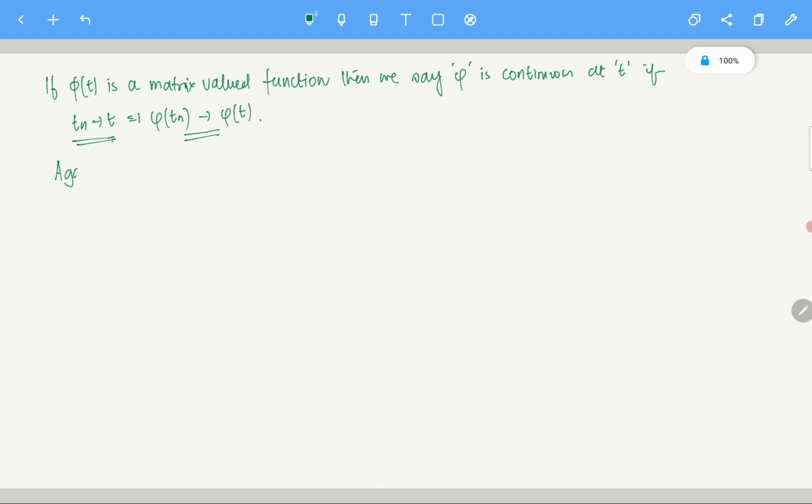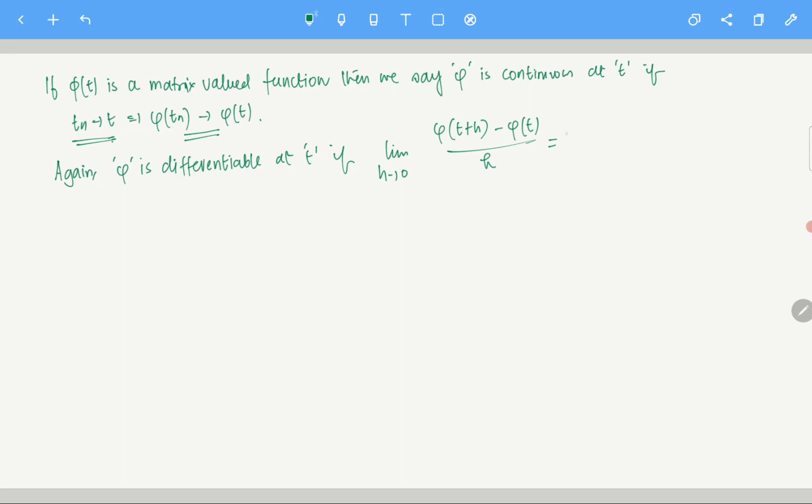Now again you can say that phi is differentiable at t, clear? It is differentiable at t, when limit h tends to 0, phi of t plus h minus phi of t by h is equal to some number.